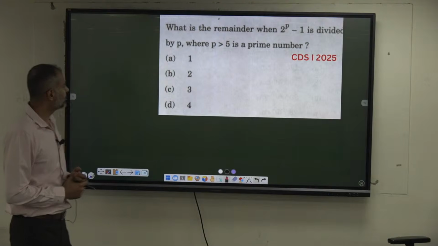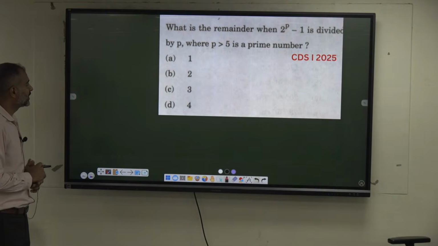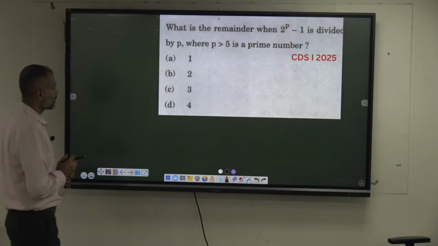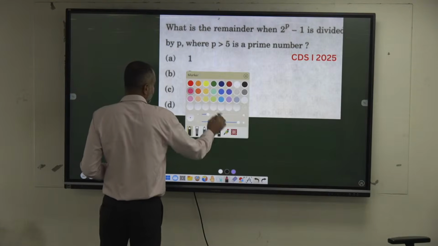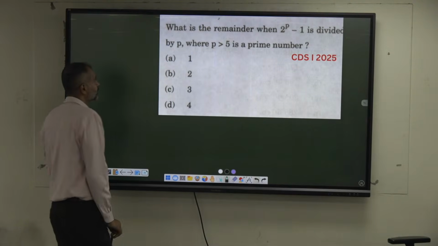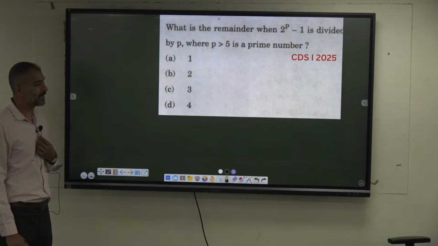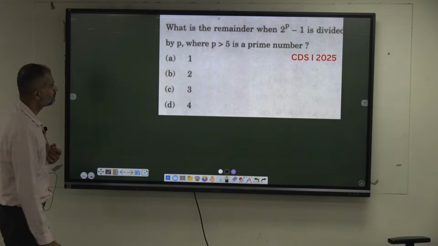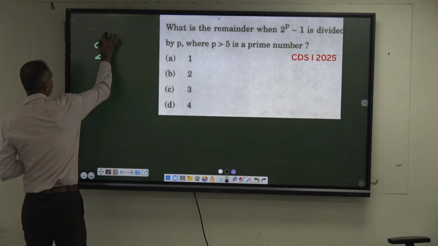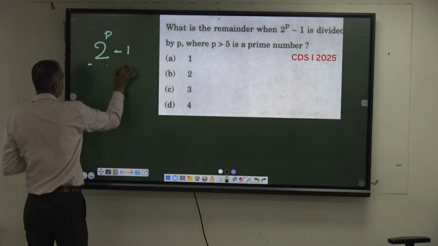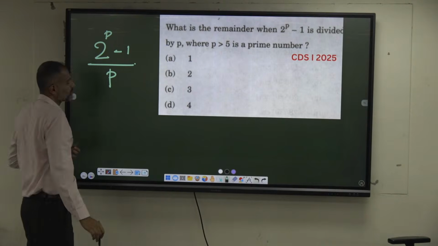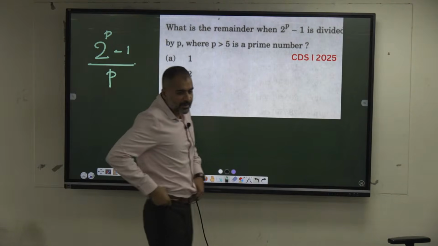What is the remainder when 2 power p minus 1 is divided by p, where p is a prime number greater than 5? What is the remainder?